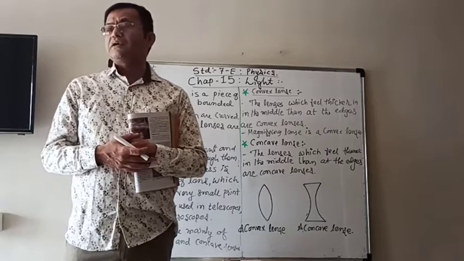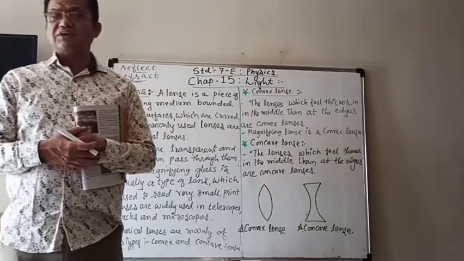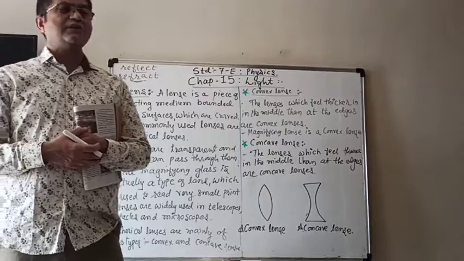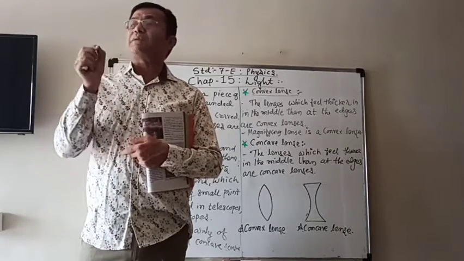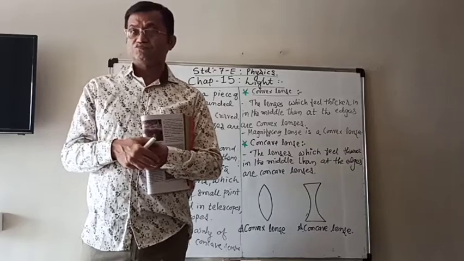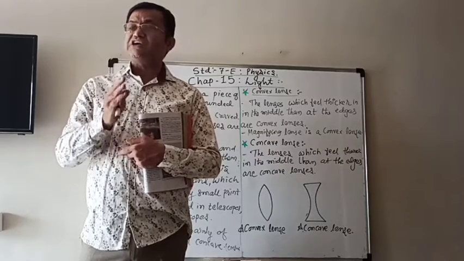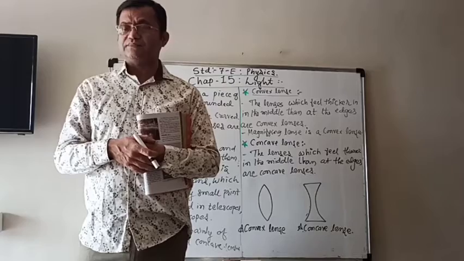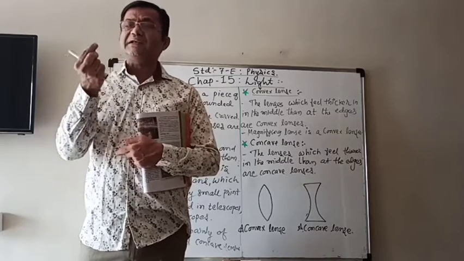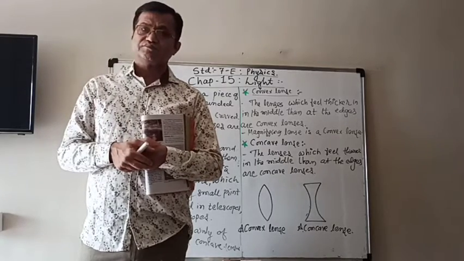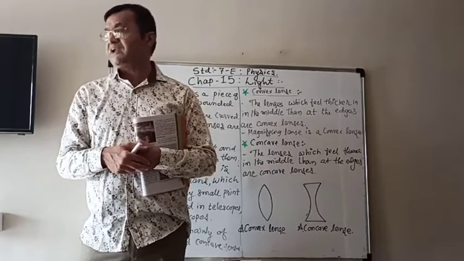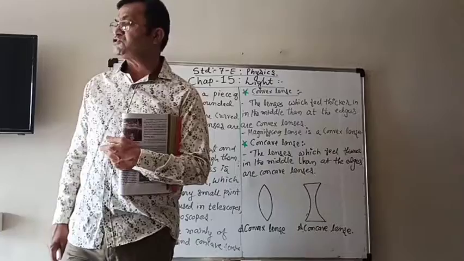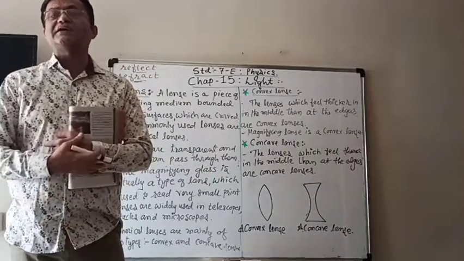In lenses, when the beam of light passes through it, it just bends a little, not changing the whole direction. And that bending of light is known as refraction, about which you will learn in higher standards.